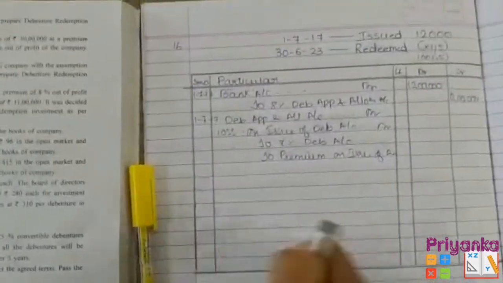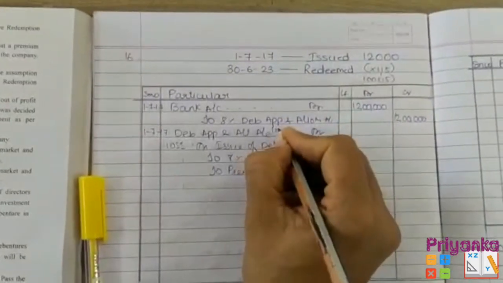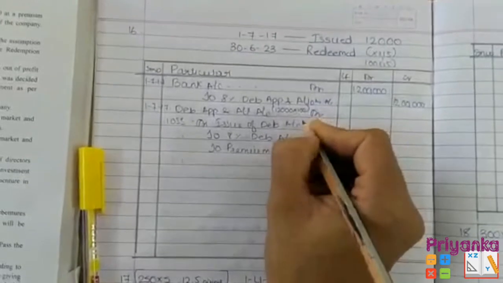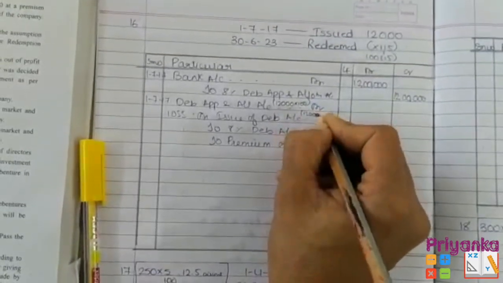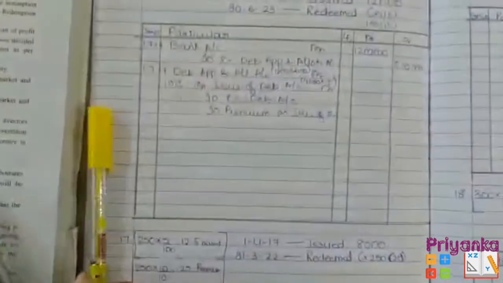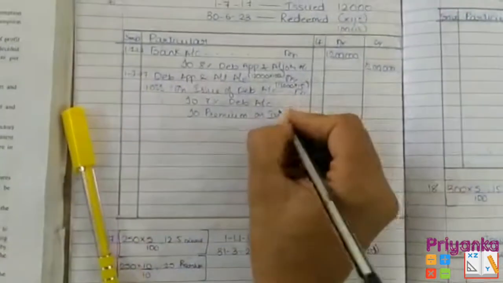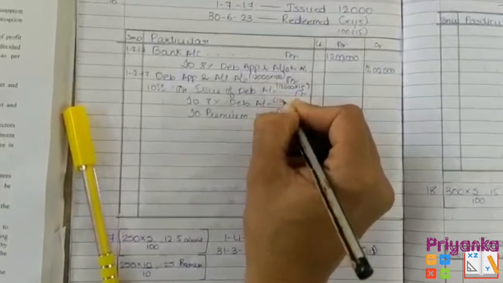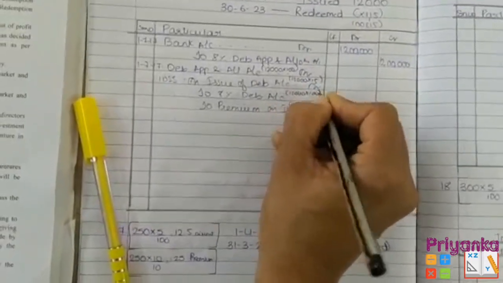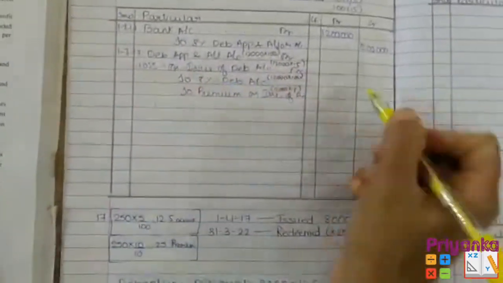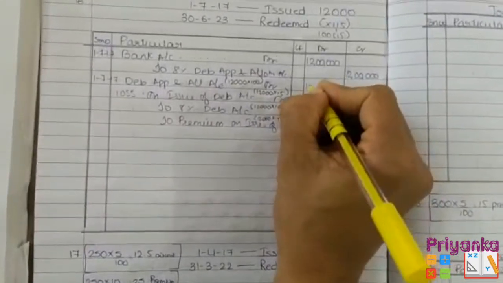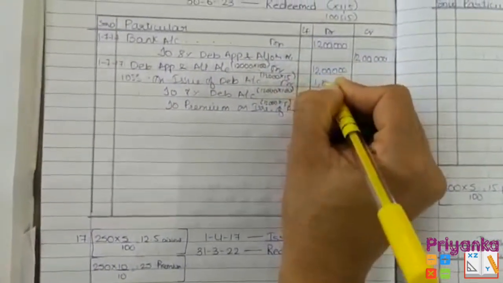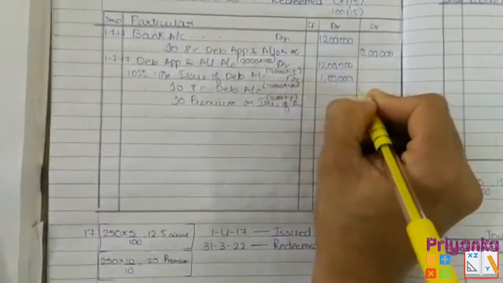Now here the calculation: this will be multiplied by 12,000 into 100, and this is the premium amount, so this will be multiplied by 15, and the same will continue for the premium, and for the debenture again it comes to 100. Here comes 12 lakh, 1,80,000.